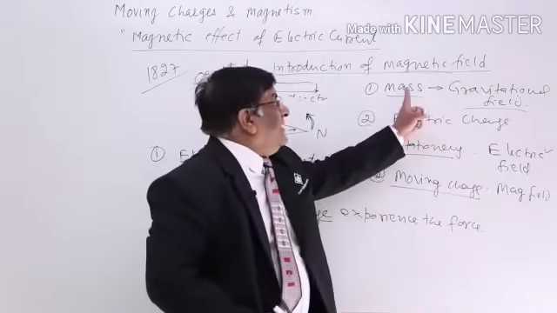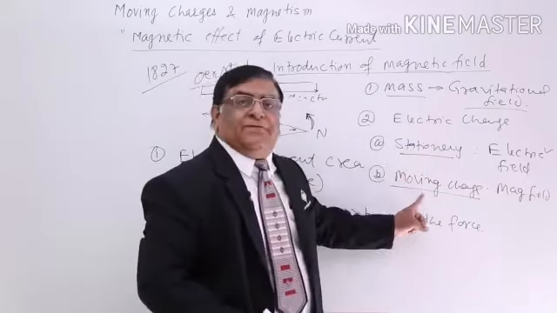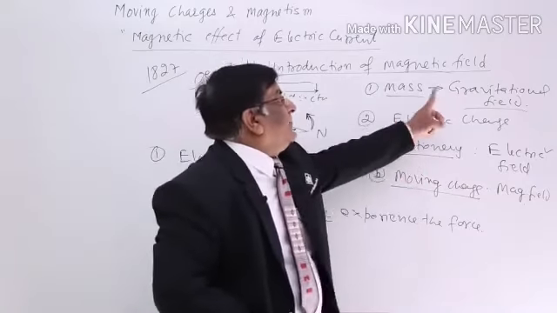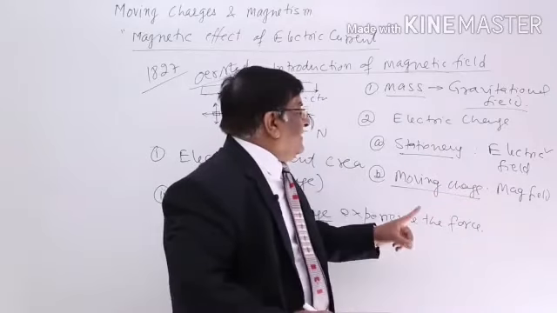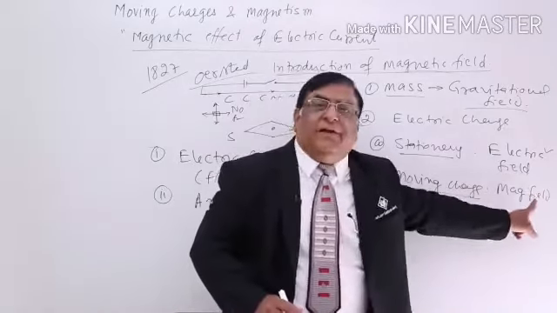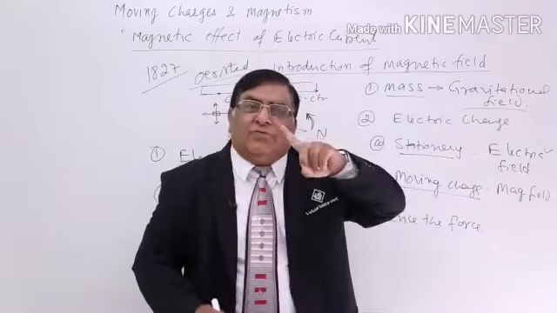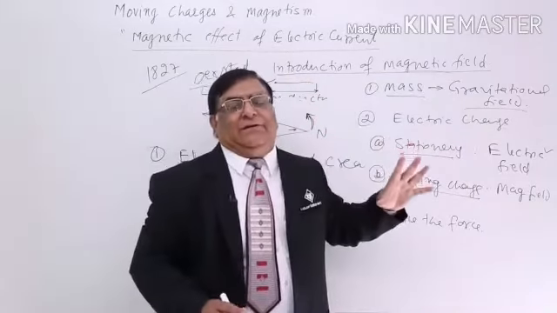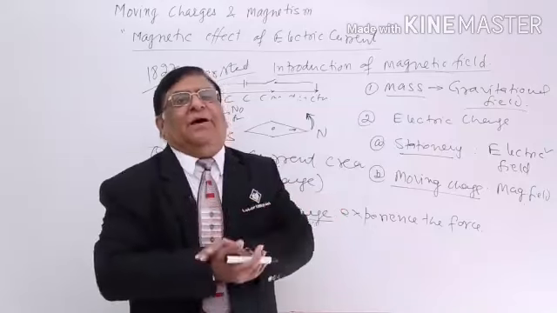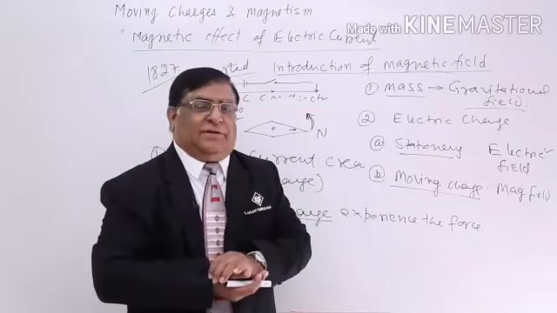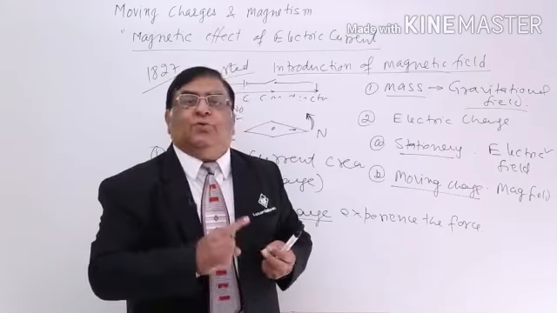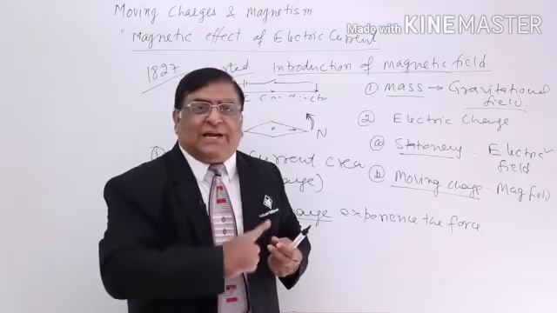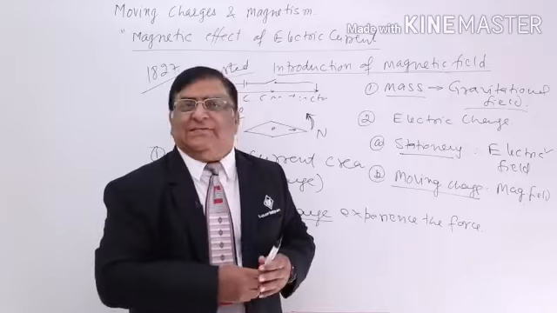So, you should remember the sources. Same for who will experience: mass will experience gravitational field, stationary charge will experience electric field, and a moving charge will feel magnetic field, and moving charge makes the magnet. So this is the field around a moving charge, we will call it magnetic field, and now we will define it, quantify it, see its character, and that we will do in the next lecture. Thank you.